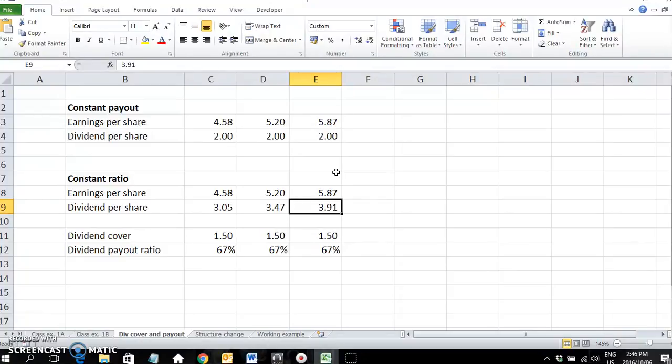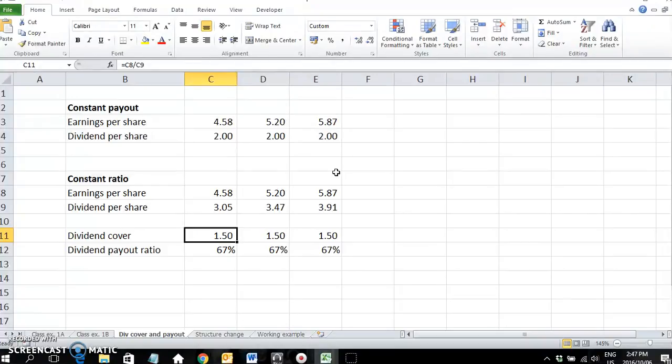So a constant payout ratio is just a certain proportion of profit or earnings paid out as a dividend. We can also translate this into dividend cover. The dividend cover is just the reciprocal of the payout ratio. So here we just divide the earnings by the dividend. How many times does our profit per share or earnings per share cover the dividend? In this case, it's 1.5 times. You'll see there, earnings divided by dividend, 1.5.